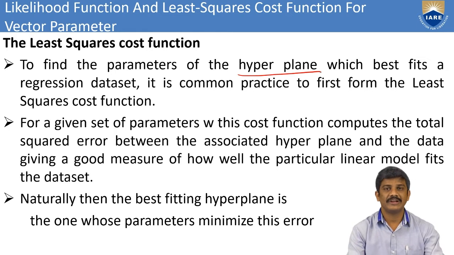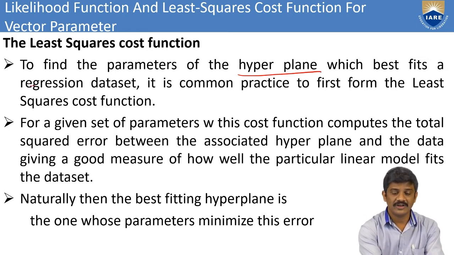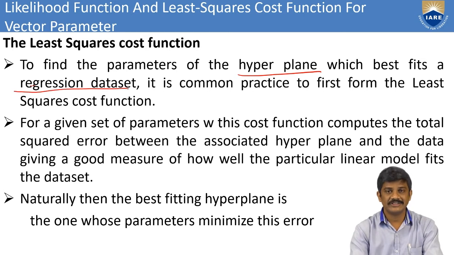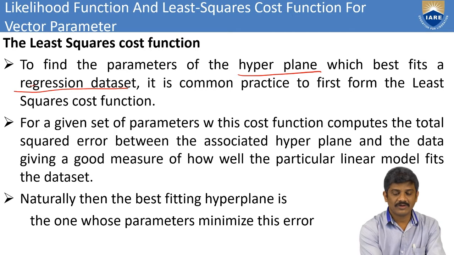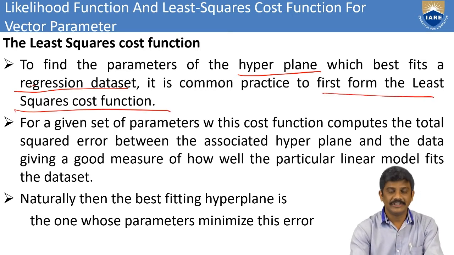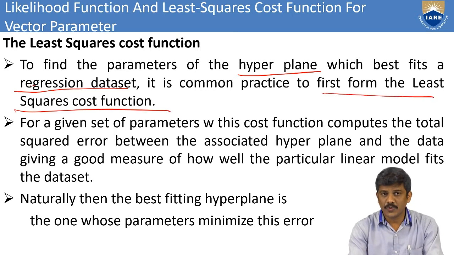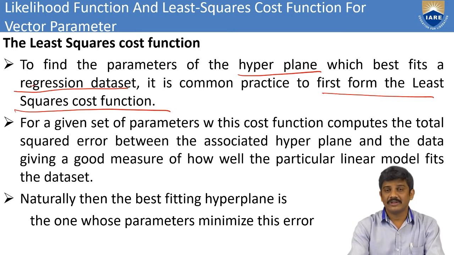Mainly we find the hyperplane which fits a regression data set. It is a common practice to fit it from the least square cost function. If you find the parameters of the hyperplane, that is also fit from the least square function, which mainly gives the best fit for a regression data set.